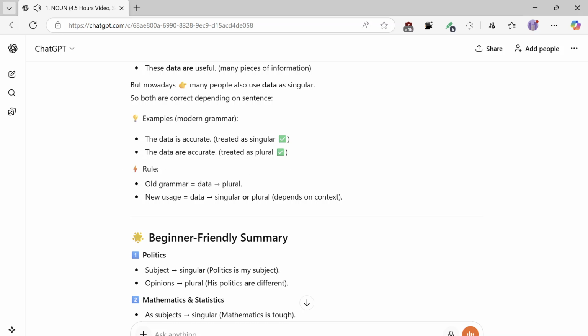Rule: old grammar equals data, plural. New usage equals data, singular or plural. Depends on context.